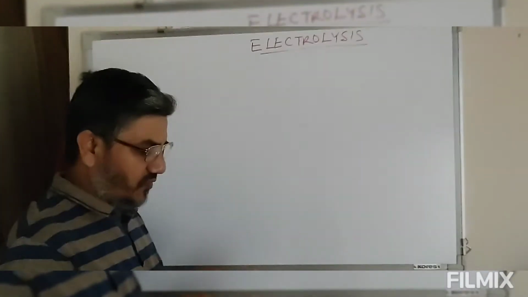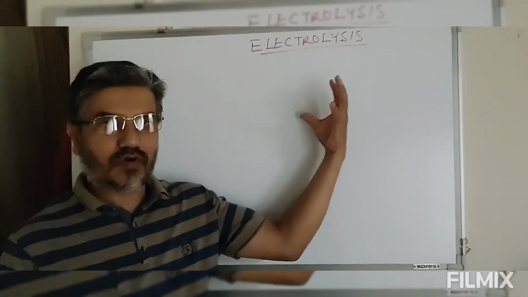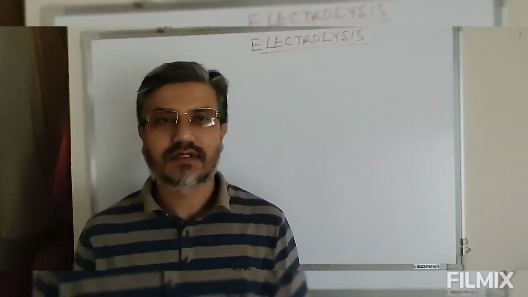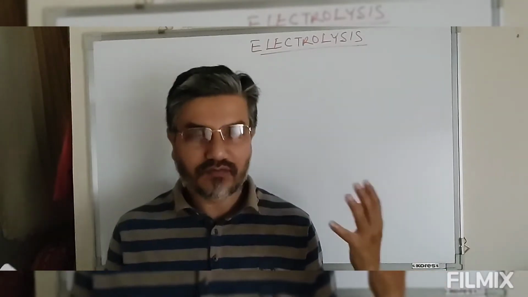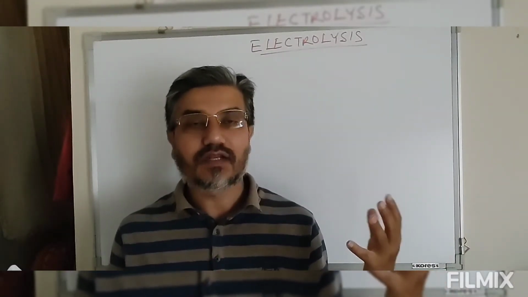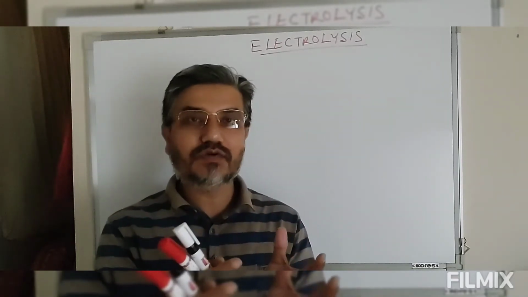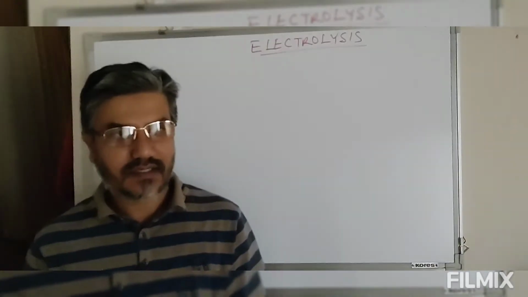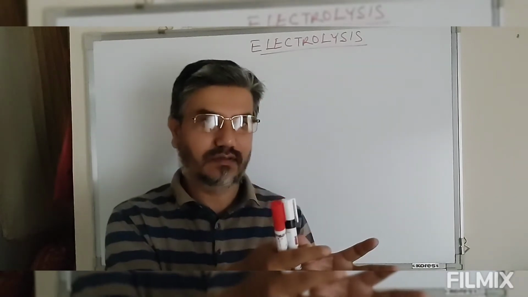So first of all, before going into details of electrolysis, let's define what electrolysis is. Electrolysis is a process in which a non-spontaneous redox reaction is made to occur by use of electric current. That means by use of electric current, a chemical reaction is made to occur.